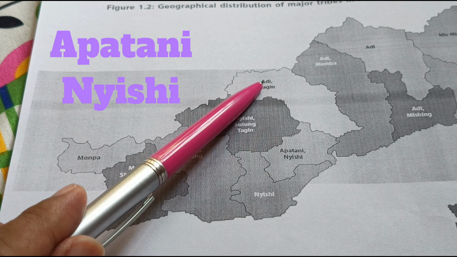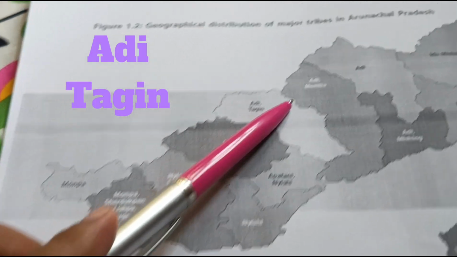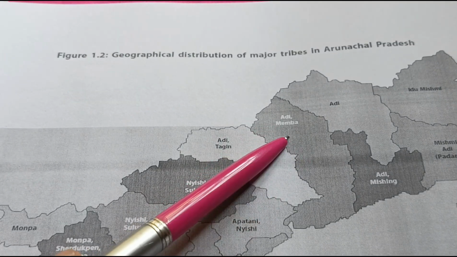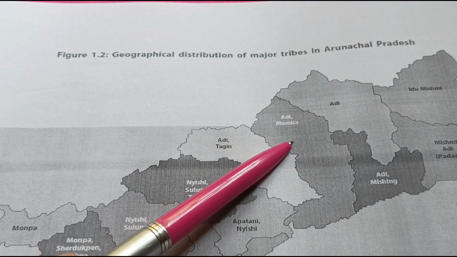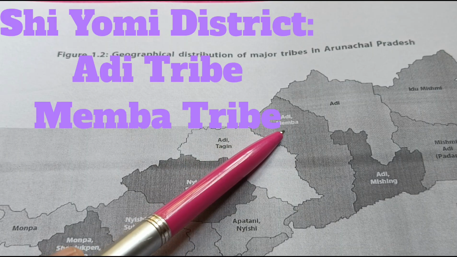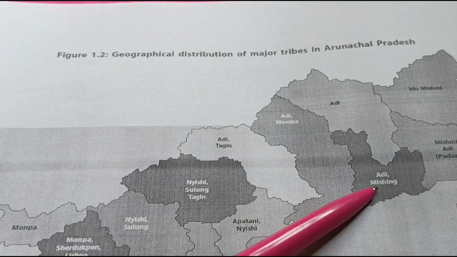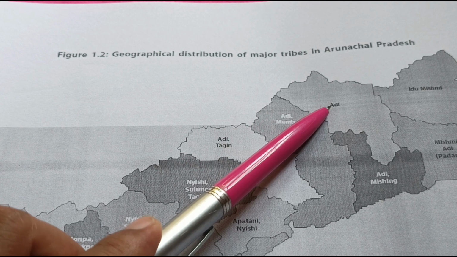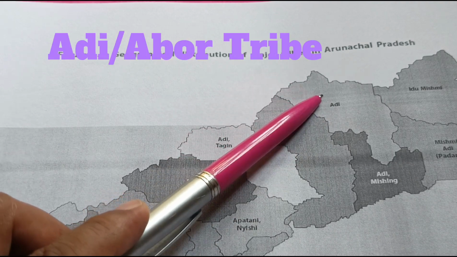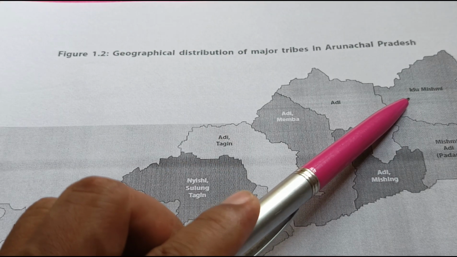In this district of Upper Subansiri, you will find Adi and Dragon tribes. Let us now move eastward. Here in this district, which is the Siang district, Adi and Memba tribes reside. After this, in this district of Lower Siang, you will find Adi and Mishing tribes. Similarly, Adi tribe also lives in the district which shares border with Tibet. And in this district of Dibang Valley, you will see Idu and Mishmi.